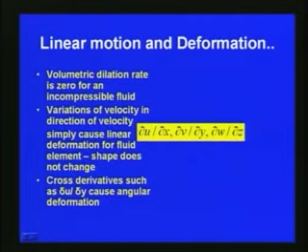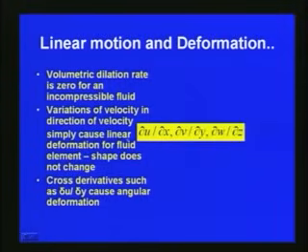So we can write the variation of velocity in the direction of velocity as del u by del x, del v by del y and del w by del z. Del u by del x gives the variation of the x velocity in x, del v by del y gives the velocity change in the direction of y, and del w by del z gives the velocity change in the direction of z for w.